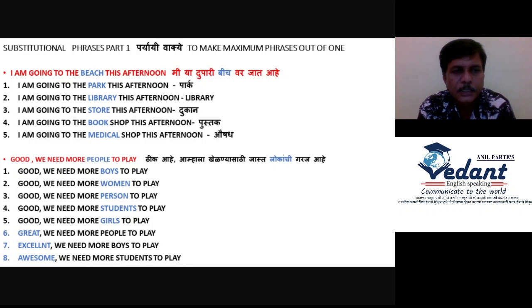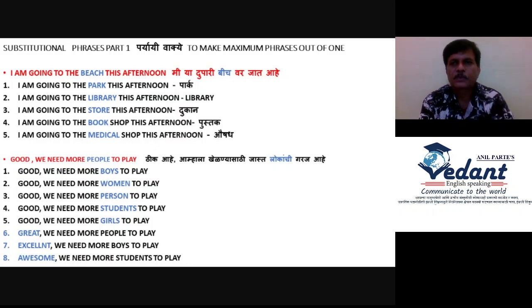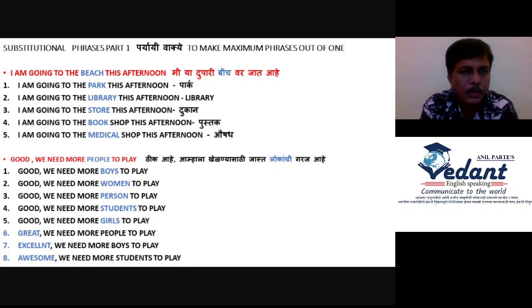Then the last sentence I have taken: Good, we need more people to play. म्हणजे ठीक आहे, आम्हाला खेळण्यासाठी जास्त लोकांची गरज आहे. So here we have prepared 8 sentences. By changing people we have made: Good, we need more boys to play.